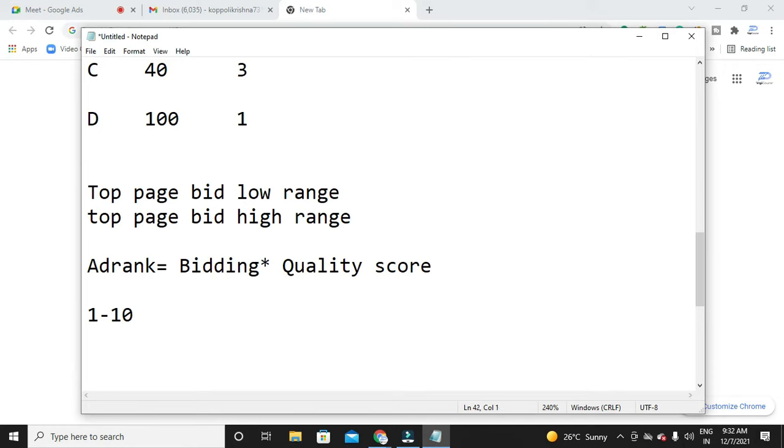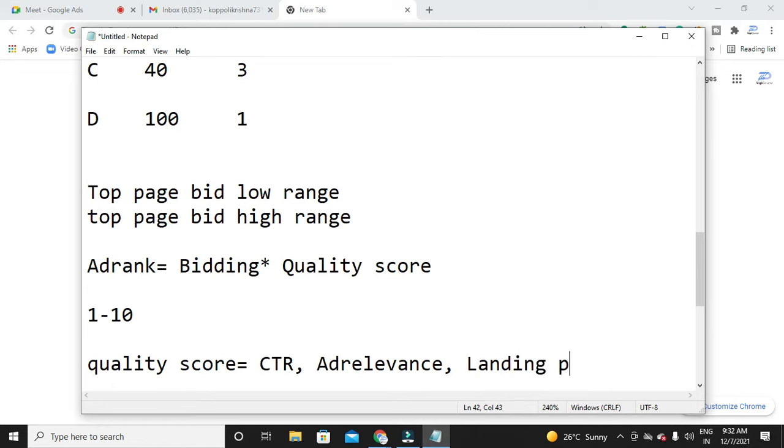There are a few factors that Google considers to give us a proper quality score. These are the quality score factors. One is CTR, another is ad relevance, and the next is landing page experience.